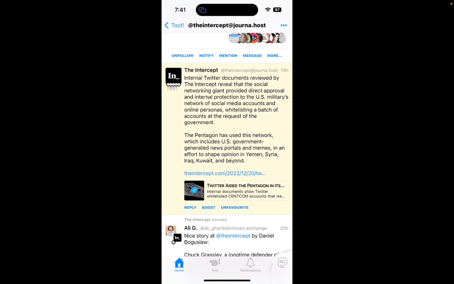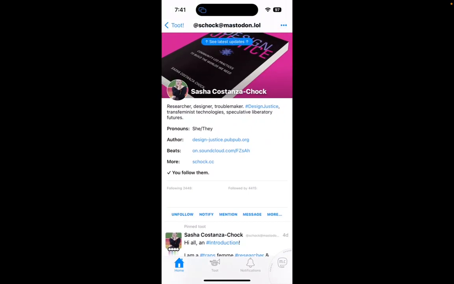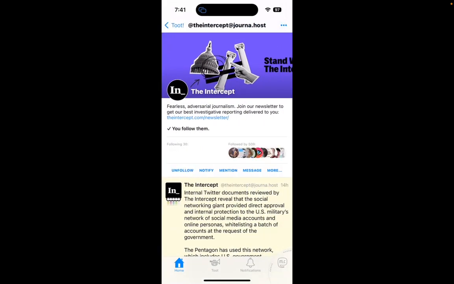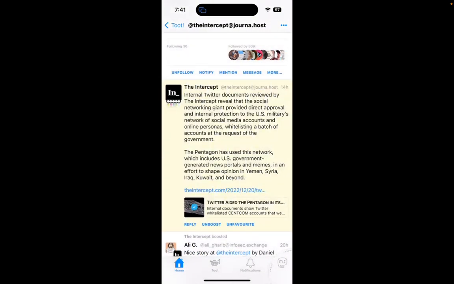I'm going to boost this post that's coming from what appears to be The Intercept's official account. One of the things we have to be aware of is that when we boost or reshare content, we're amplifying that person, and I very well may want to amplify her. I don't know, though, but I know I want to amplify this particular article, so I'm going to choose boost. Now anybody following me on Mastodon is going to be able to link to this and see this.